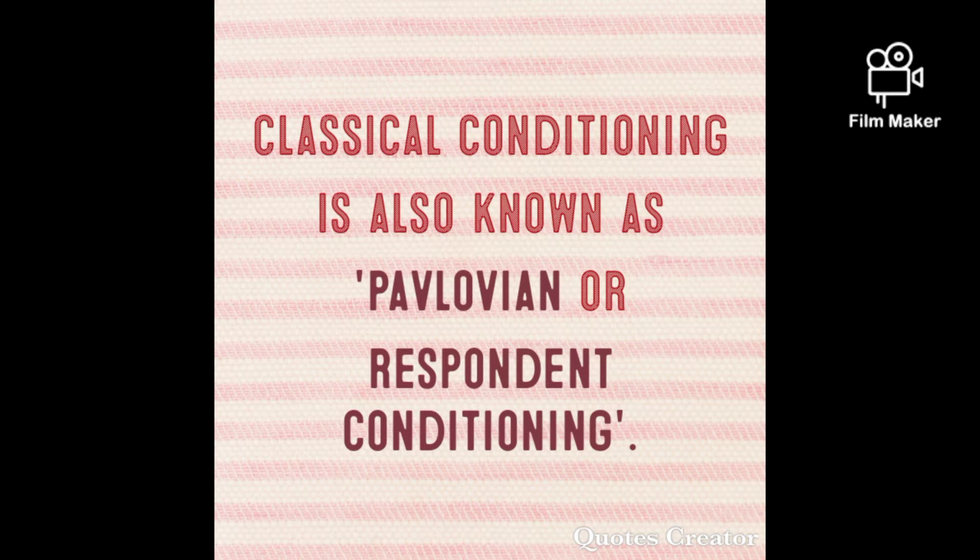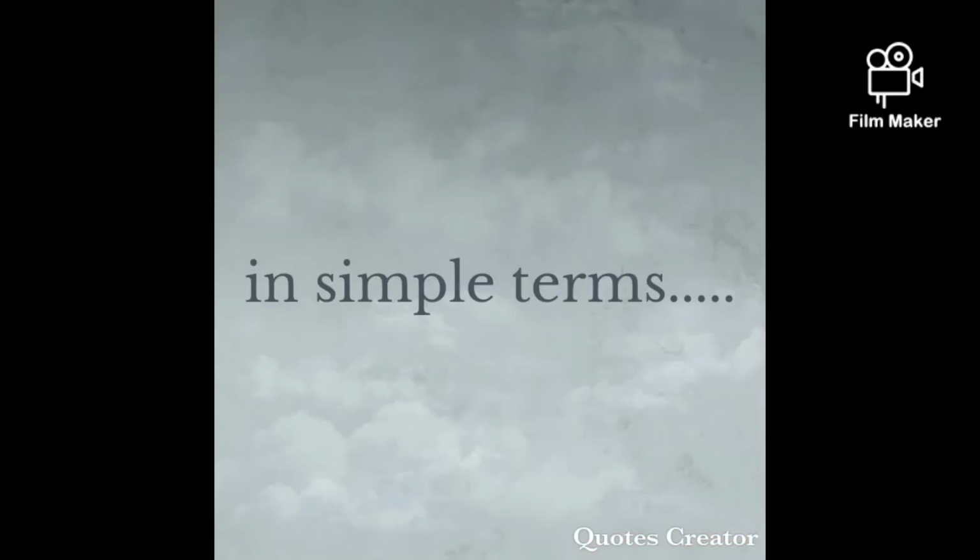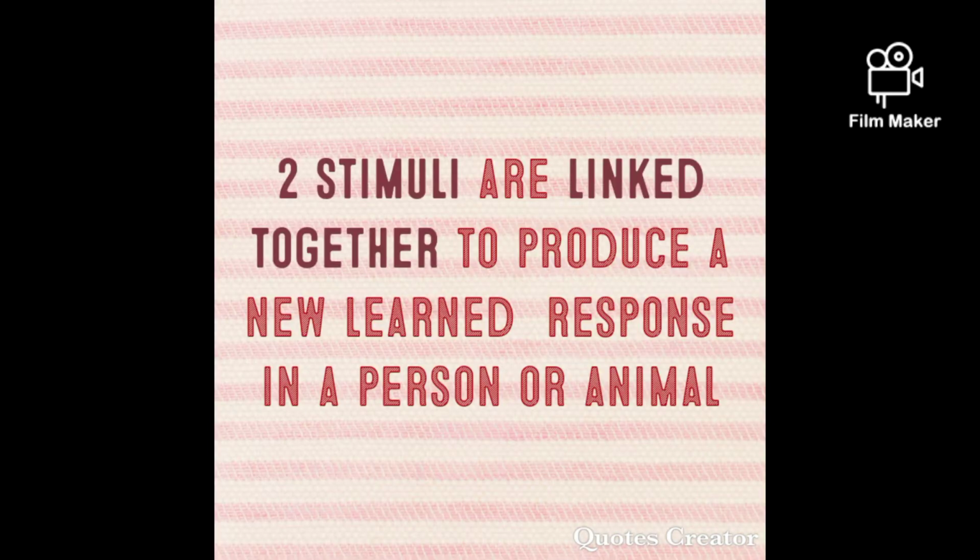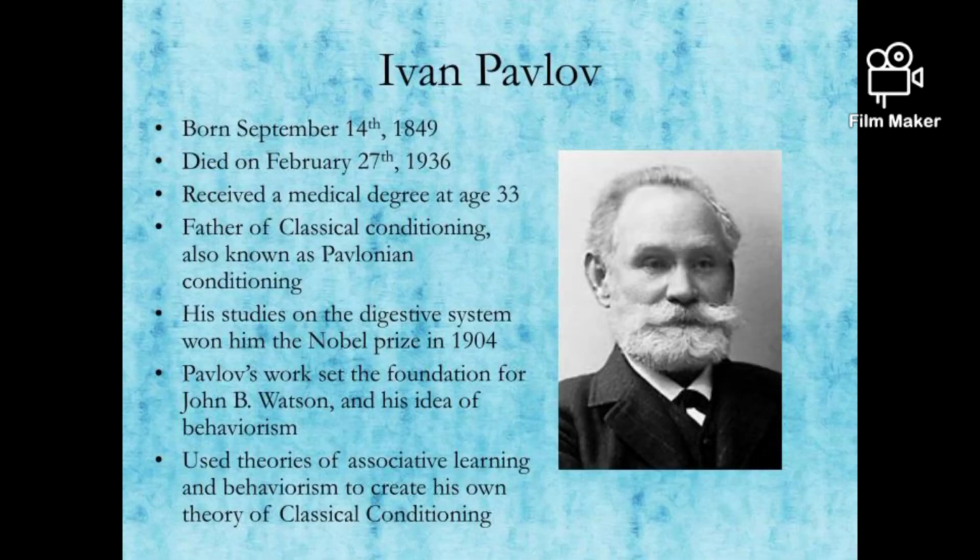Classical conditioning is also known as Pavlovian or respondent conditioning, as I told you before in the definition. In simple terms, two stimuli are linked together to produce a new learned response in a person or any kind of animal. Now let's go further and discuss who was the father of classical conditioning and who discovered it first.